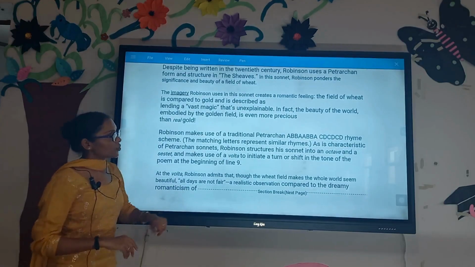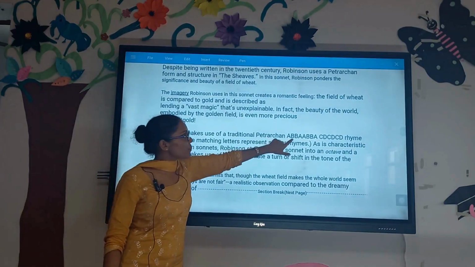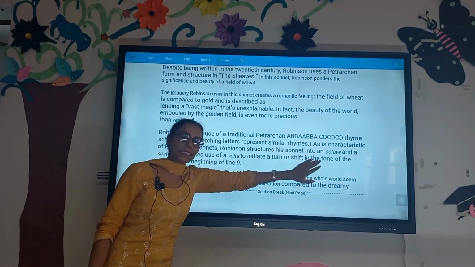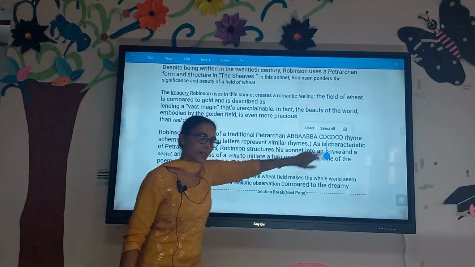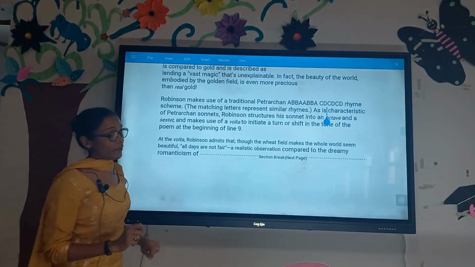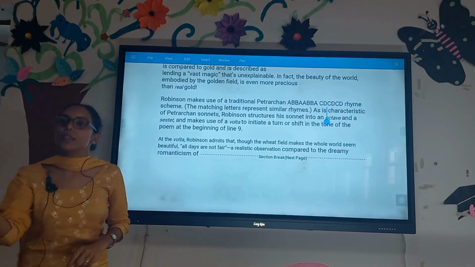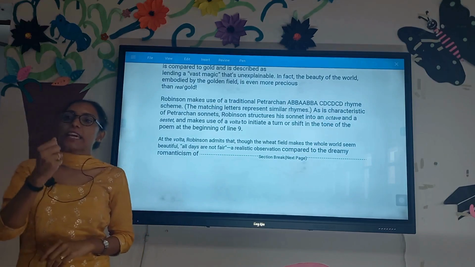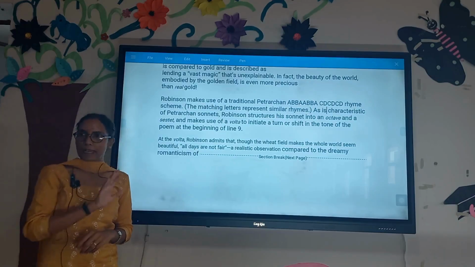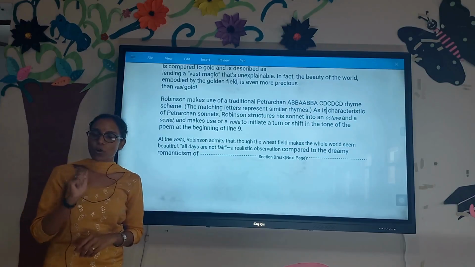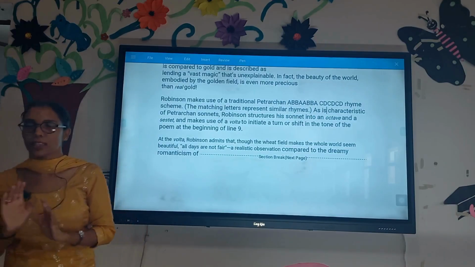As I told you, the poem that we just had has the rhyme scheme of ABBA and CD. This is your octave part, and these lines are your sestet. One more thing: the sestet is what turns the poem, or gives the answer to the question put in the above 8 lines. So you can also call the sestet the volta. Volta means the turn in the poem.